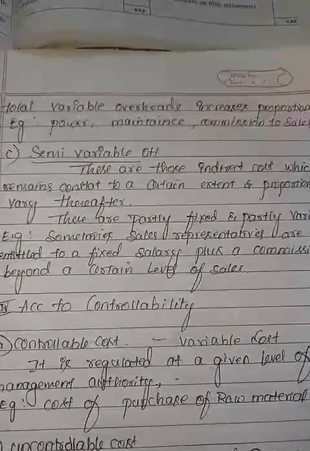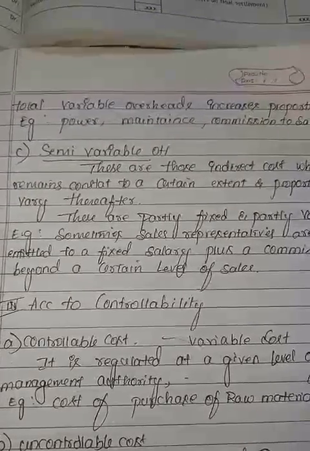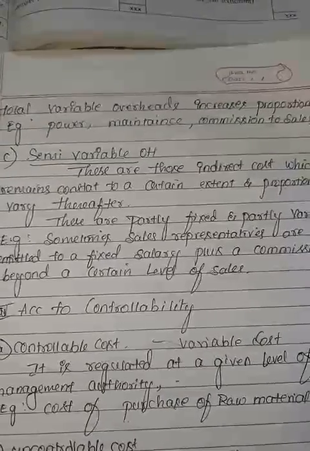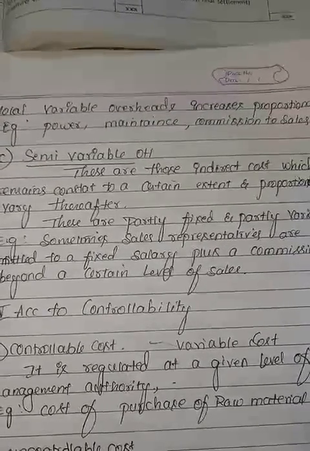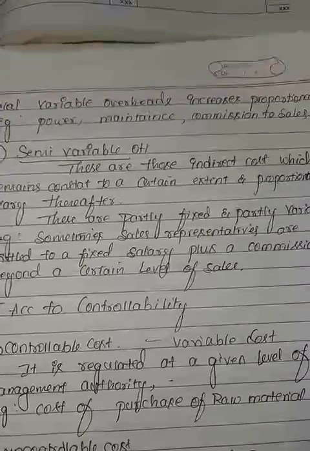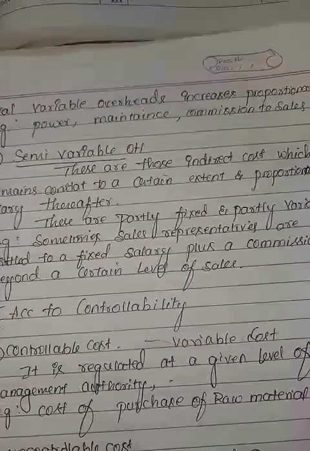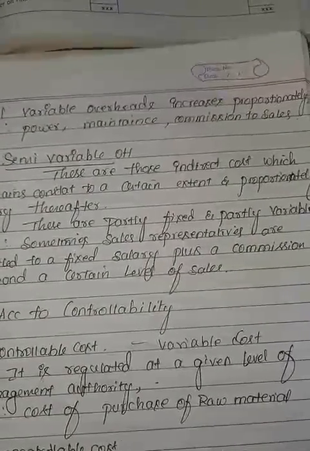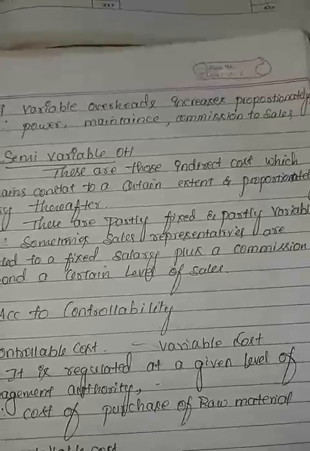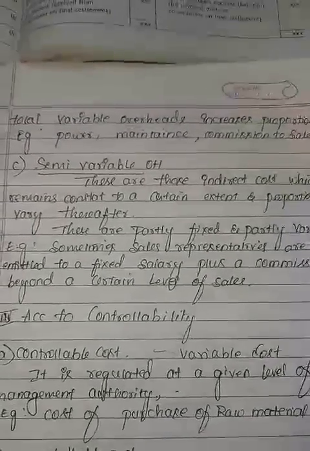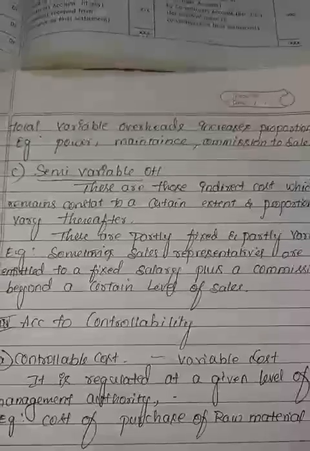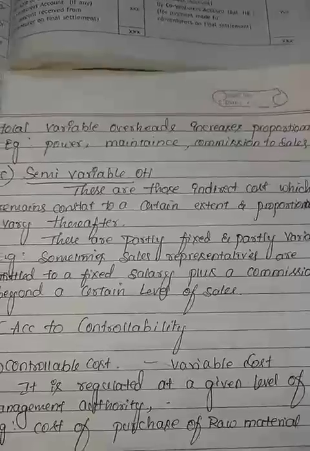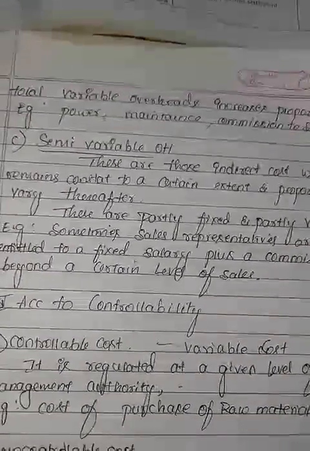For example, sometimes sales representatives are entitled to a fixed salary, but when the sales representative crosses beyond the level the company has given, those people are eligible to get the commission. So it will be semi variable. It will vary proportionately according to your certain level of status. So beyond the level, if any sales representative reaches, the company is going to give the commission to the particular sales representative. These will be considered as semi variable overhead.